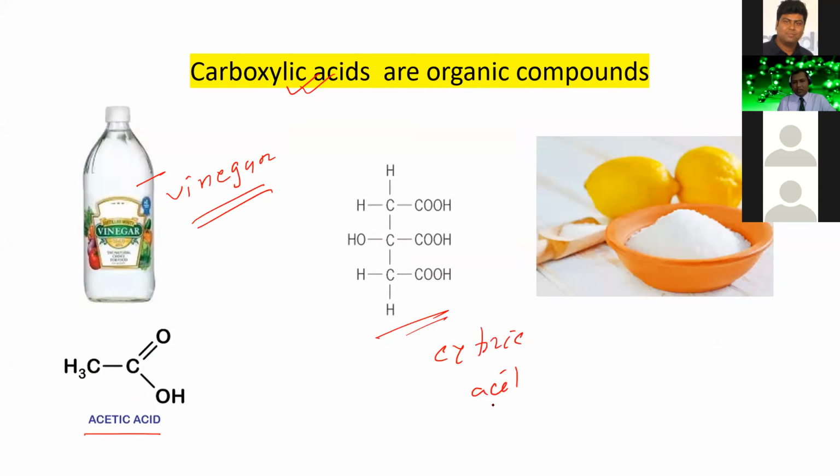Citric acid. So dear students, this one is a carboxylic acid. It is citric acid. This one is another carboxylic acid. The name of the acid is acetic acid. So in vinegar, acetic acid is present. In lemon juice, citric acid is present. And these are examples of organic compounds.